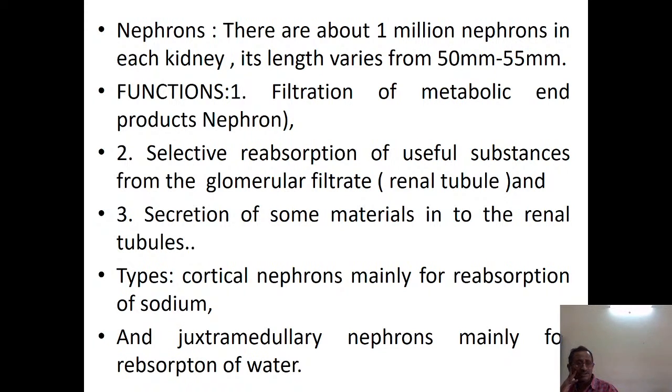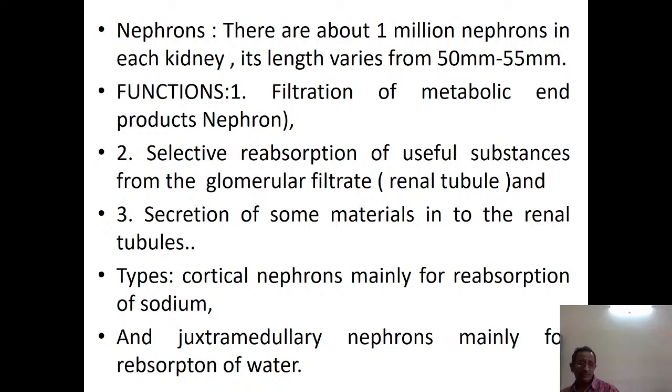So the filtration unit is the nephron. The nephron is about 50 to 55 millimeters in length, and its function is, first, filtration of metabolic products. Then selective reabsorption of useful substances from the glomerular filtrate. Then secretion of some materials into the renal tubule. So these three are the functions of the nephron.